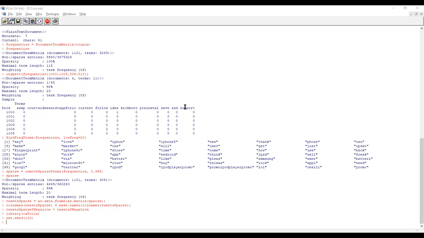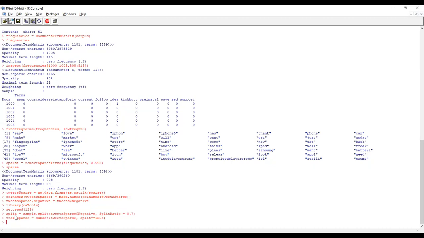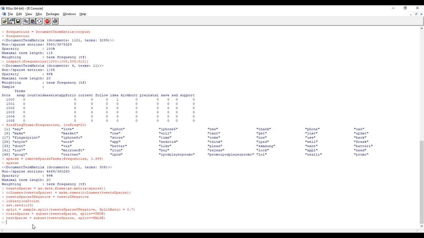Then split. What is the data file name? The data file name is just sparse. Now you are going to divide this data set into two: 70% for train, 30% for test. The original file is sparse. In this, 70% of the data will go to train sparse, which is a separate sheet, and the other 30% will go to test sparse. That's all. Up to this is complete.